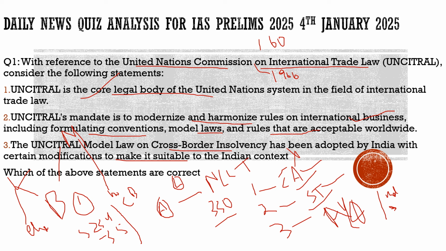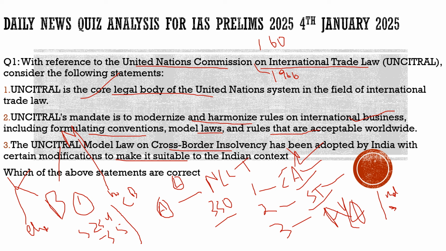Right now we don't have any proper explanation for it. As we discussed in the context part, we also don't have the proper laws, as the author raises these concerns with respect to cross-border insolvency. So there are issues, even though India has adopted it in some way, but we have not fully adopted it. As the third statement says, the model law on cross-border insolvency has been adopted by India with certain modifications to make it suitable to the Indian context. Even though, yeah, as a model law we had adopted. Sorry, this statement is correct because we have IBC sections 234 and 235. So with respect to this question, all three statements are correct.